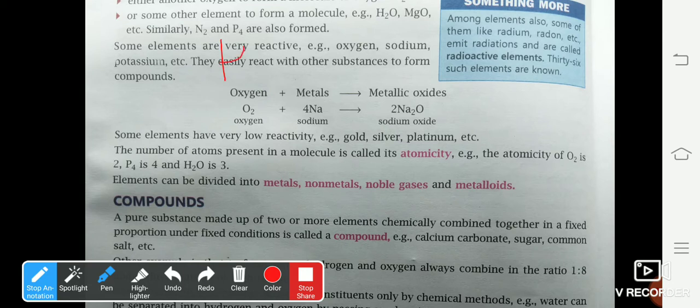If I say hydrogen, it is H2. That means two atoms are present. Therefore, the atomicity of hydrogen is 2. If I say phosphorus, phosphorus is P4. Therefore, its atomicity is 4.